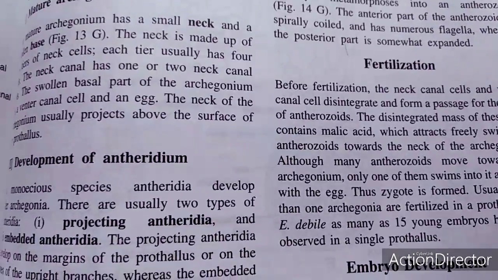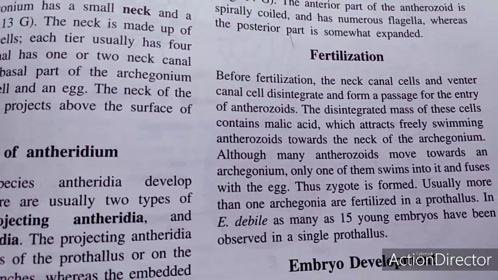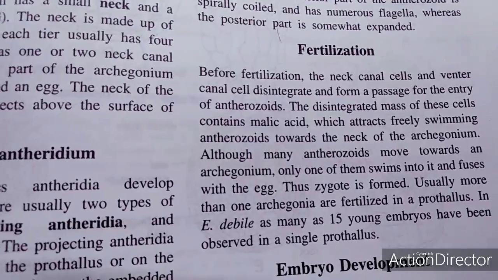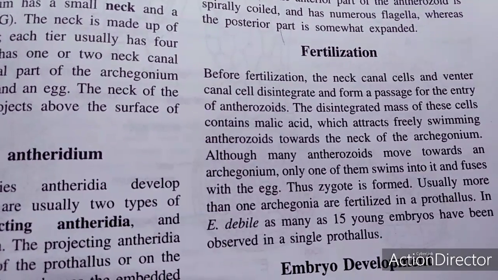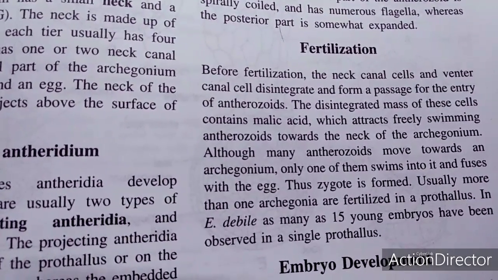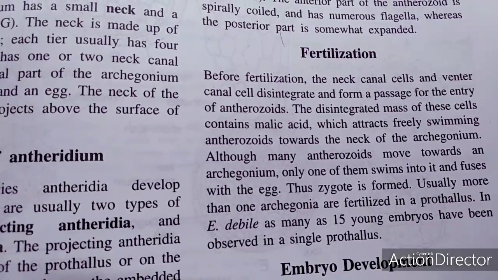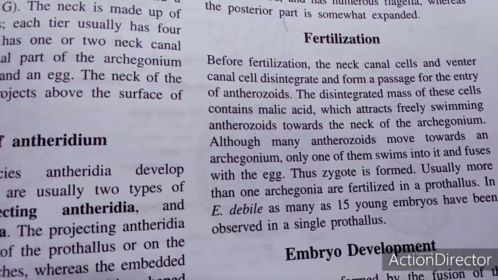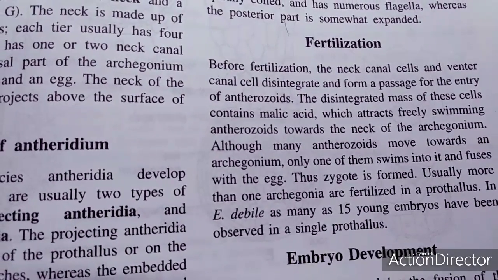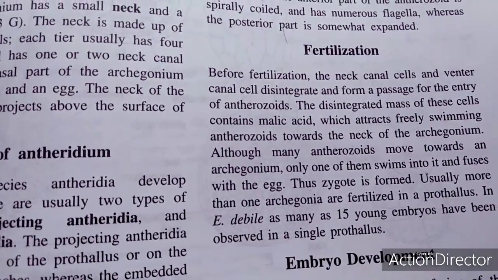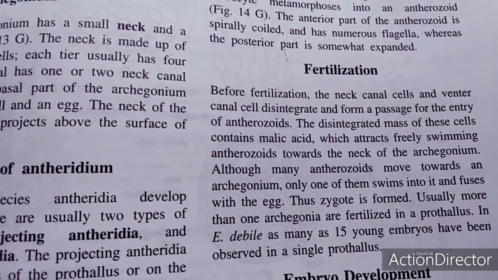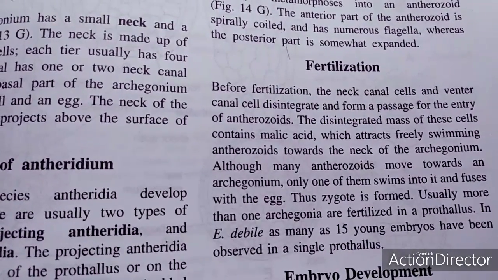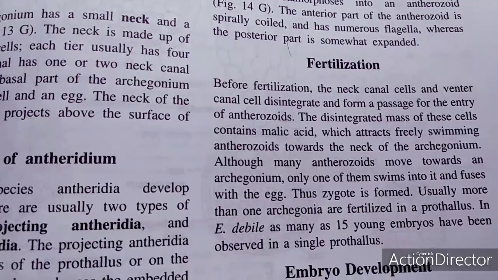Once spore formation is there, fertilization takes place, and this fertilization is very interesting in this case. Like the other pteridophyta, before fertilization the neck canal cell and the ventral canal cell disintegrate and form a passage for the entry of antherozoids. The disintegrated mass of these cells contains malic acid, which attracts freely swimming antherozoids toward the neck of the archegonia. Although many antherozoids move towards an archegonium, only one of them swims into it and fuses with the egg. Thus the zygote is formed.